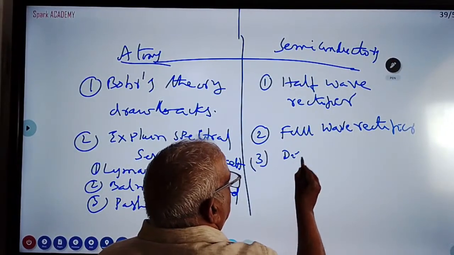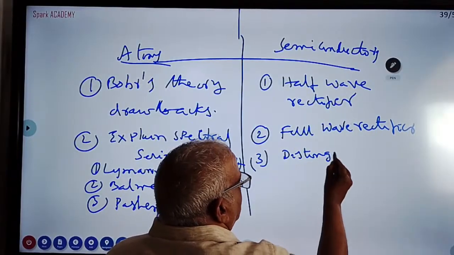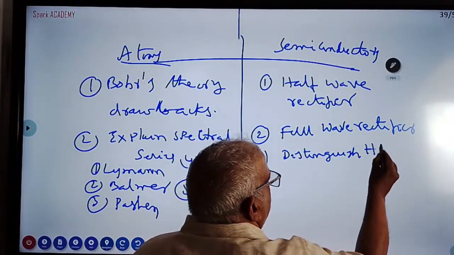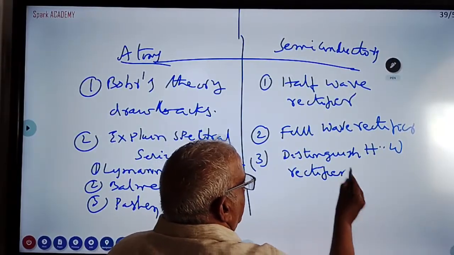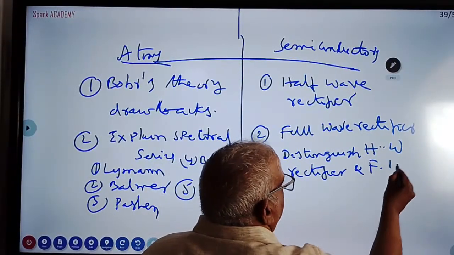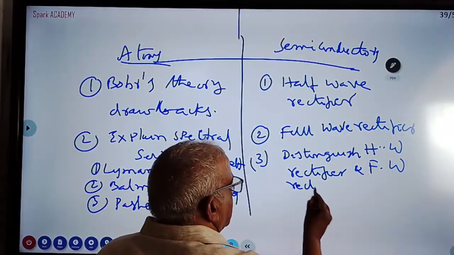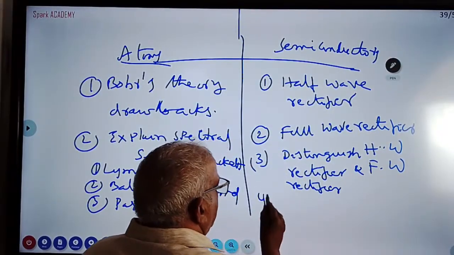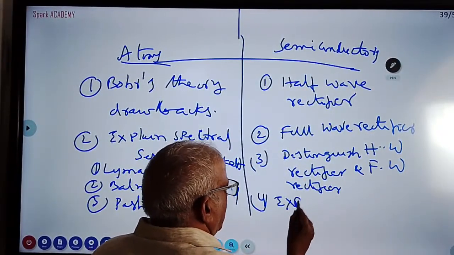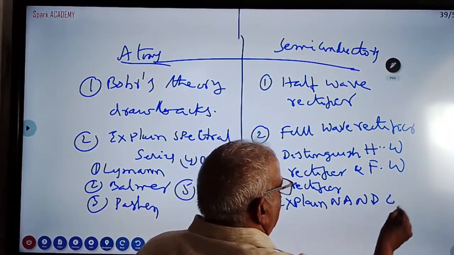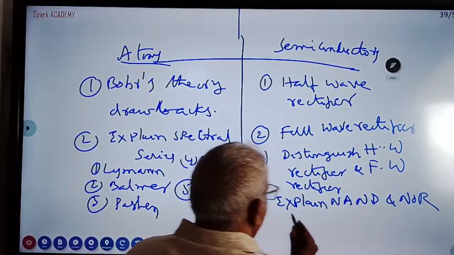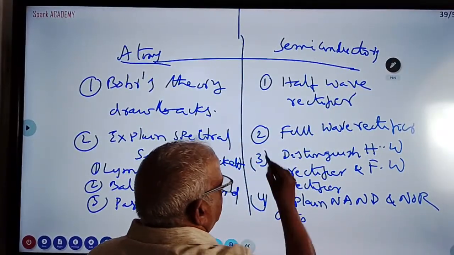Distinguish half-wave rectifier and full-wave rectifier. Explain NAND and NOR gates. If we read these 4 questions, this question is very easy.